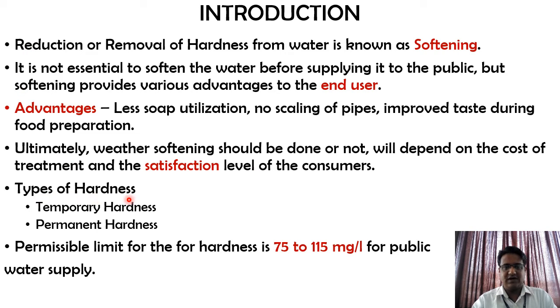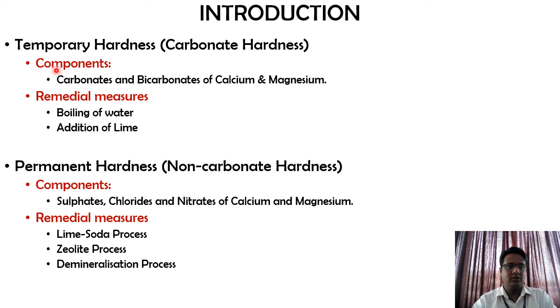Types of hardness. We have temporary hardness and permanent hardness. Permissible limits for these hardness are 75 mg per liter to 115 mg per liter for public water supplies. Temporary hardness. The other term for that is carbonate hardness.